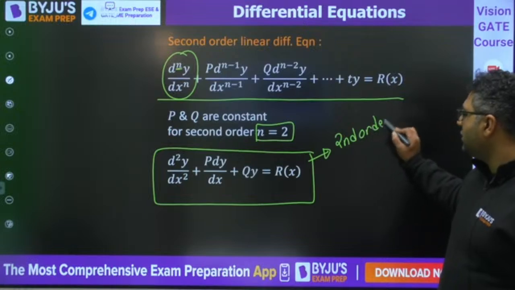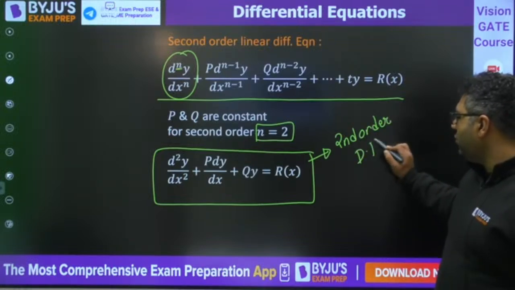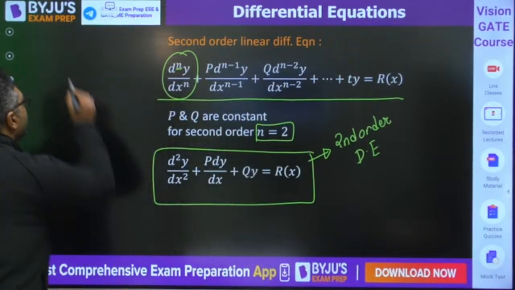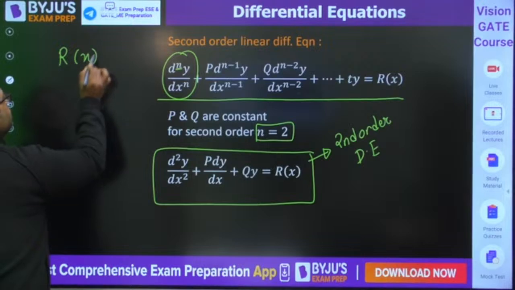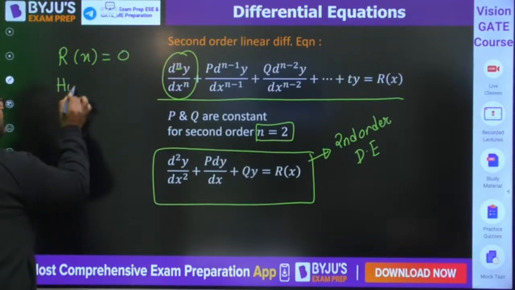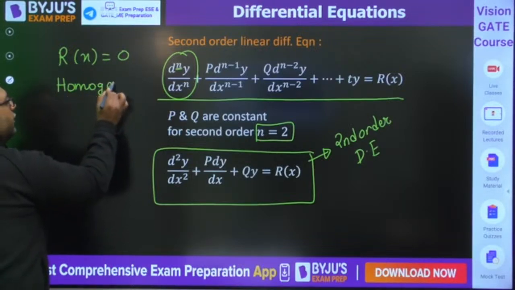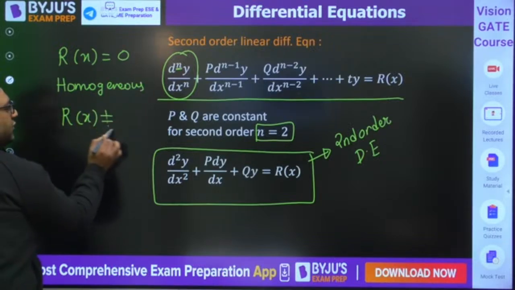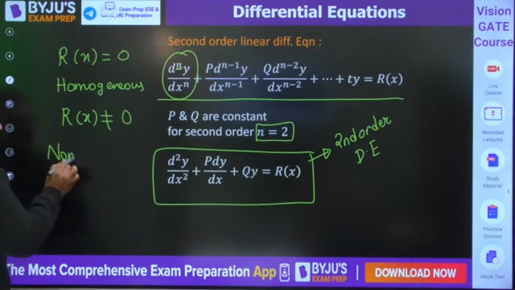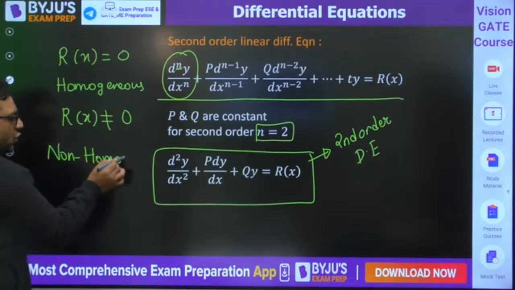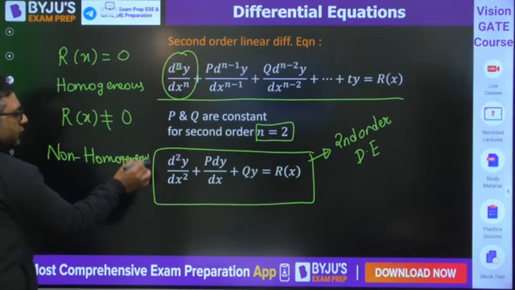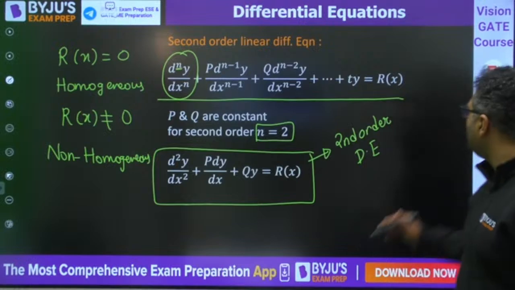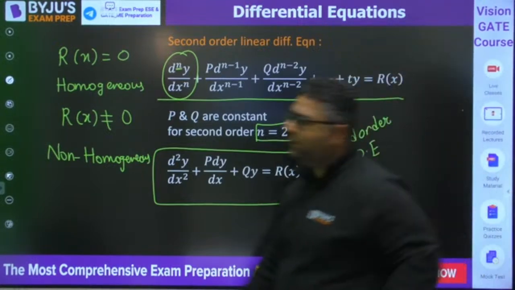When we are talking about the second order differential equation, there are two cases. If this r(x) becomes equal to 0, we call it homogeneous. And if r(x) is not equal to 0, we call it non-homogeneous. So guys, now the point is, what will be the difference in the solution for homogeneous and non-homogeneous? That is the important point.